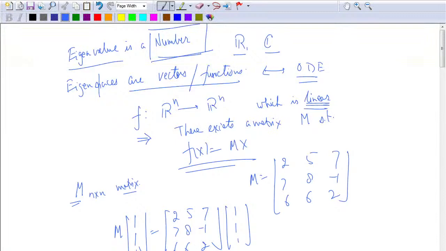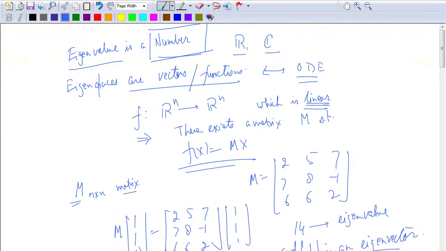So I get 14 times (1, 1, 1). Alright. So 14 here is an eigenvalue, and the vector (1, 1, 1) is an eigenvector.